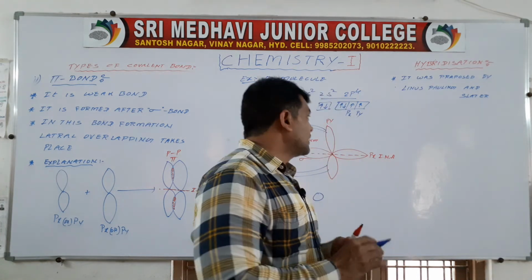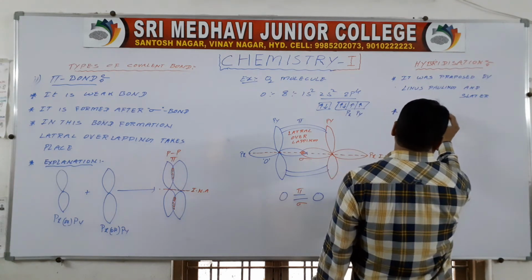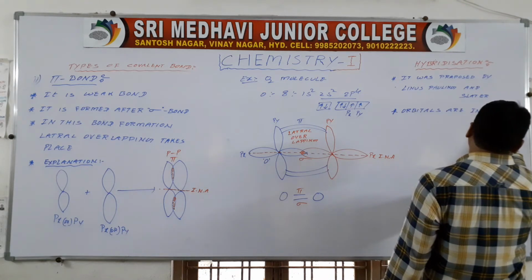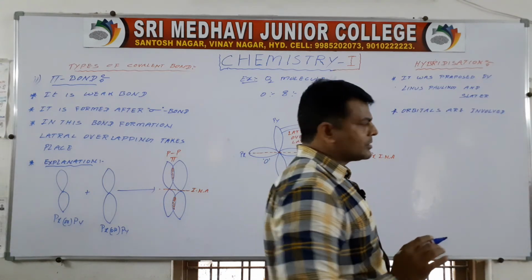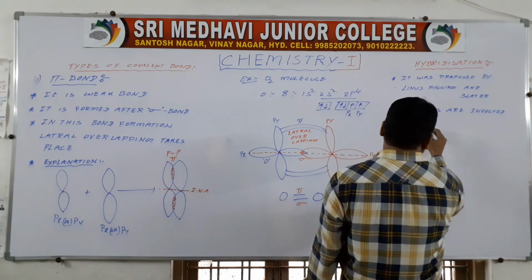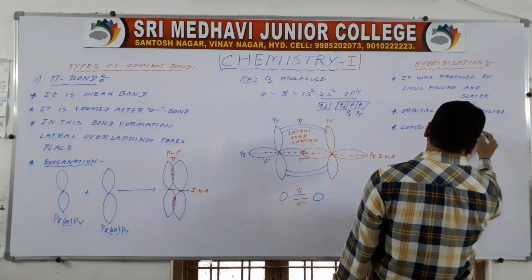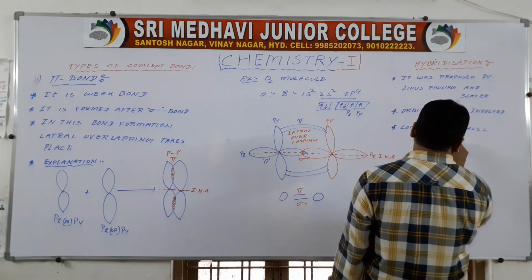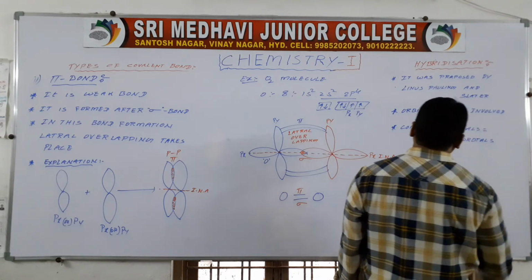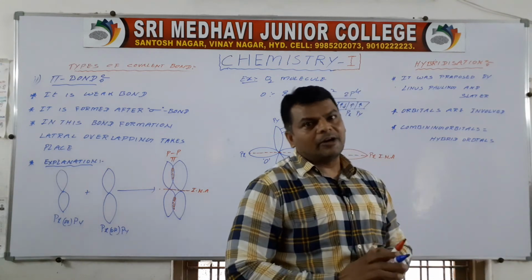In hybridization, orbitals are involved but not electrons. Combining orbitals gives hybrid orbitals.